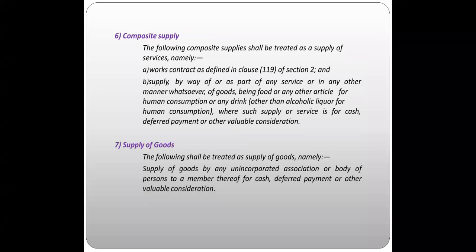There is one more word called composite supply. The following composite supply shall be treated as a supply of services, namely, right? Composite supply, many a time it is treated as supply of services. So where works contract as defined in clause 119 of section 2, where anybody has done any kind of works contract with some workers, or contract with some of the agencies, works contract kind of things happen to complete a specific kind of job or work. Whichever contract is done, that is a works contract, and that is totally amounted to a composite supply.